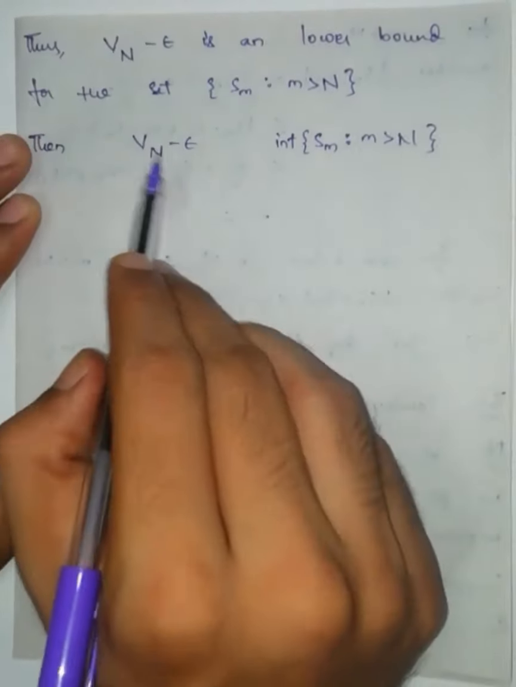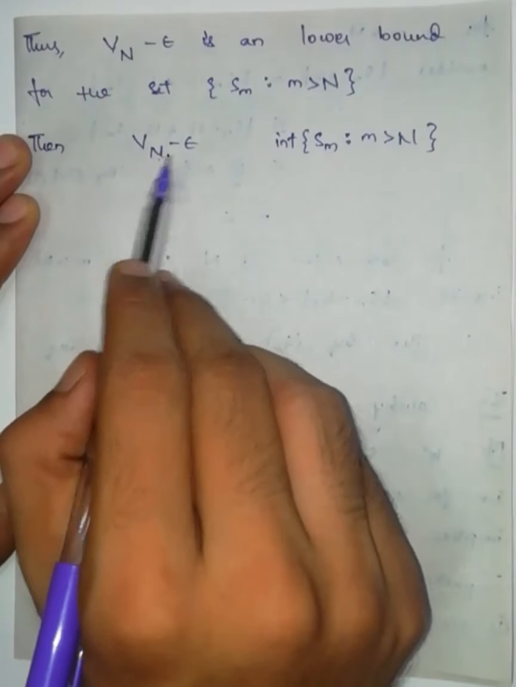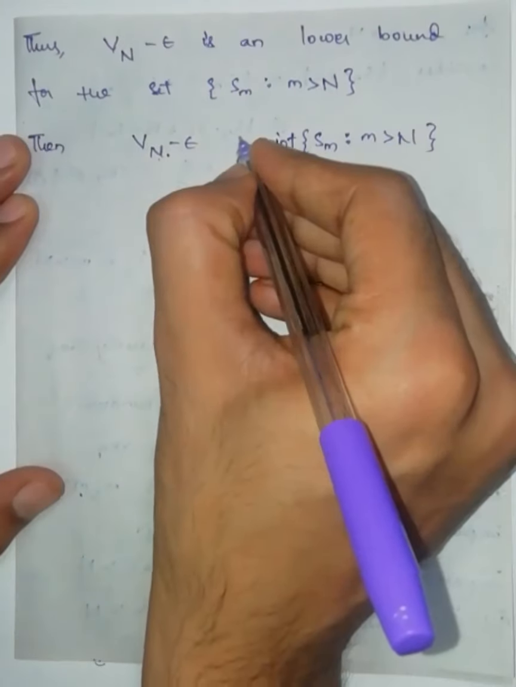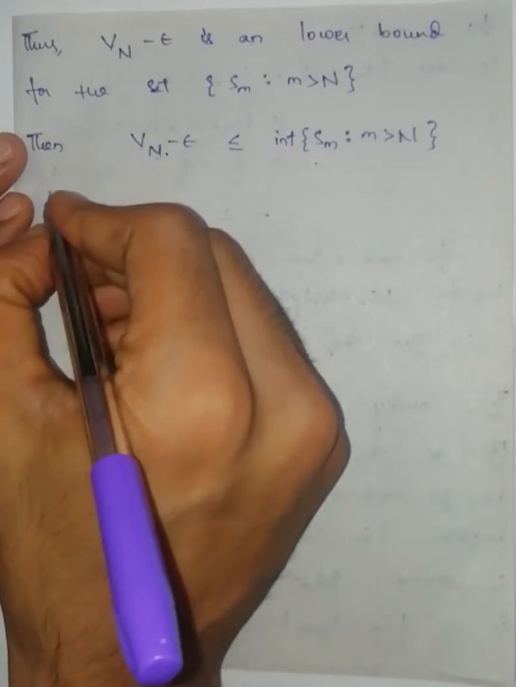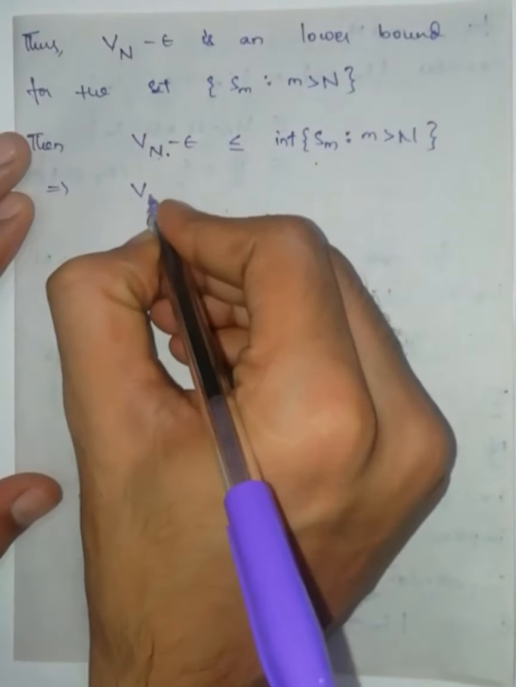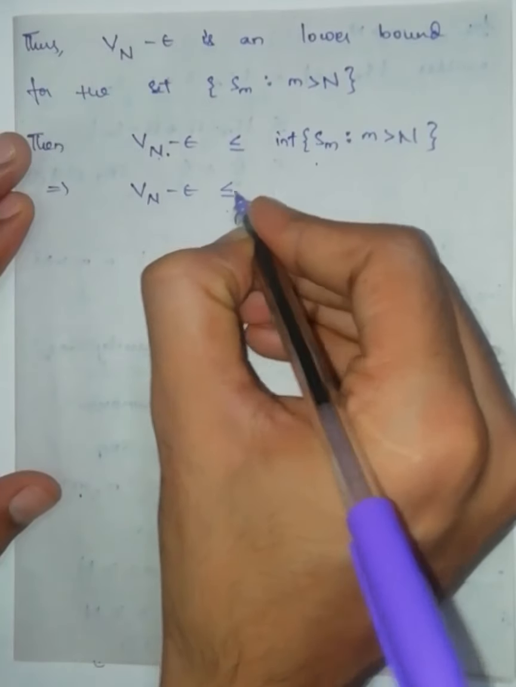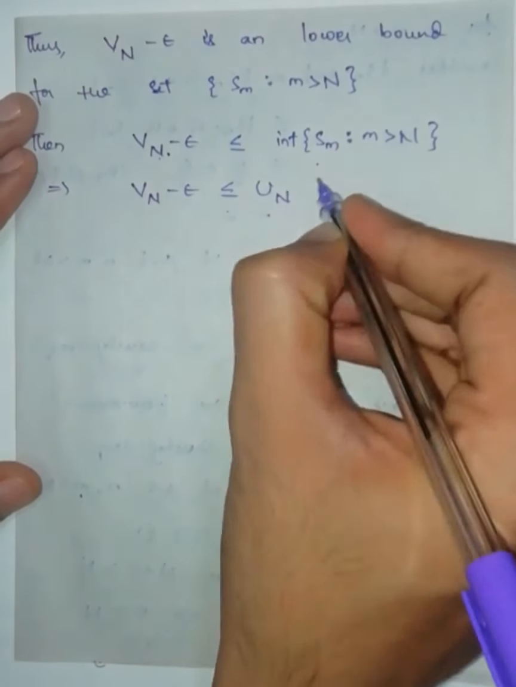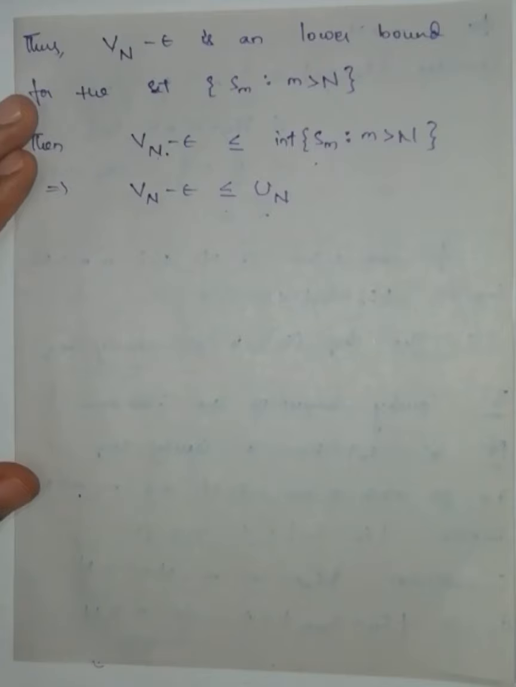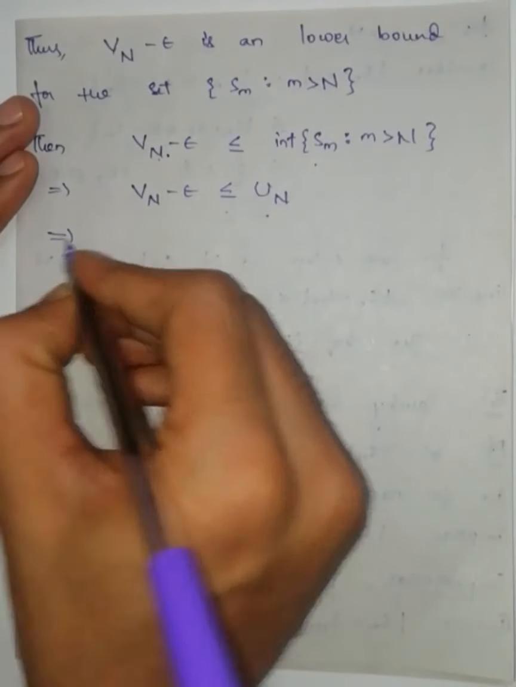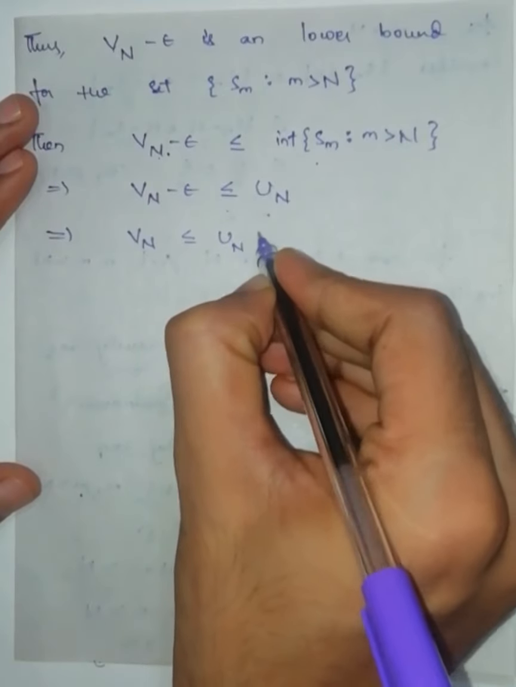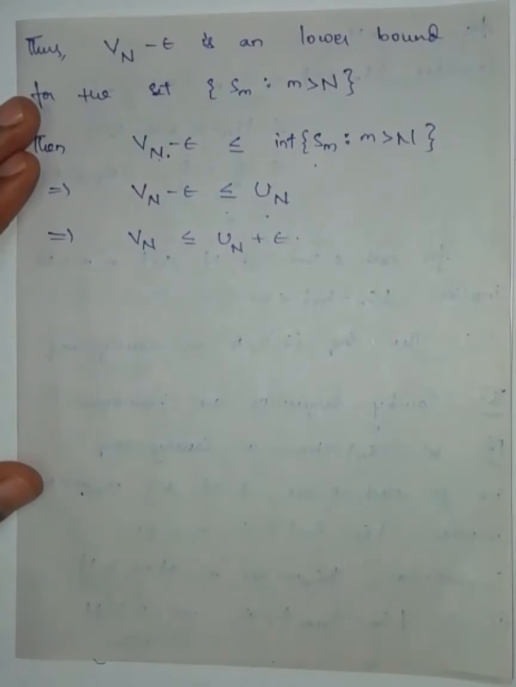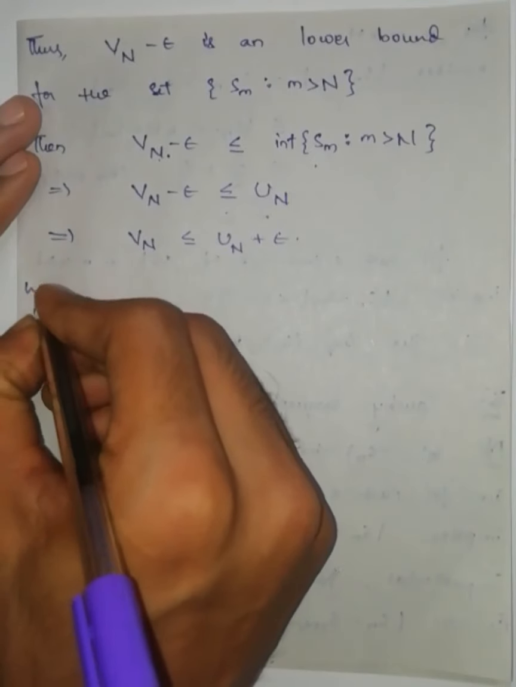A greatest lower bound and a lower bound. A relation between lower bound and greatest lower bound is that the lower bound is less than or equal to the greatest lower bound. This implies Vn minus epsilon is less than or equal to capital U_N. This implies Vn is less than or equal to Un plus epsilon.